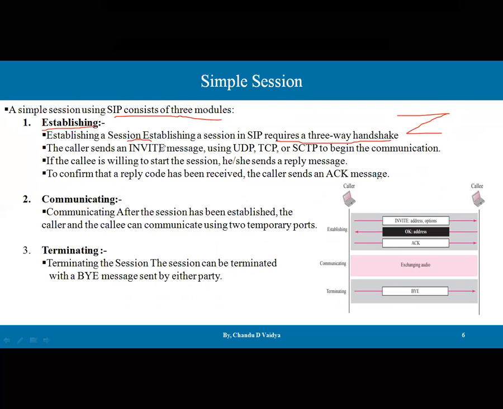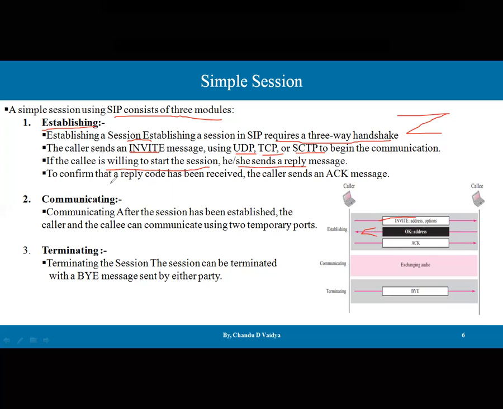The caller sends the INVITE message, using UDP, TCP, or SCTP to begin the communication. To initiate the communication, we have to send the INVITE message, and obviously the address and options are available. If the callee is willing to start the session, he or she sends the reply message saying that I am ready to establish the connection.